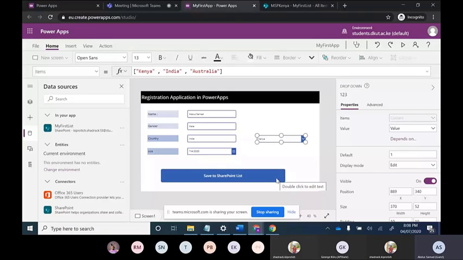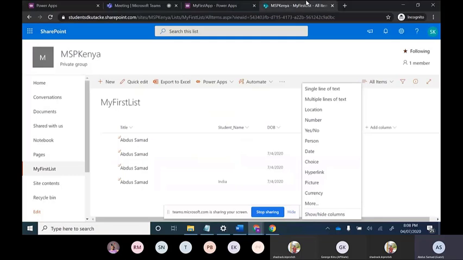So I am not taking it up right now. I will take all these things in the next lecture, maybe tomorrow, so that our registration app is complete with notification and all the options: single line of text, date, choice, and one lookup column.